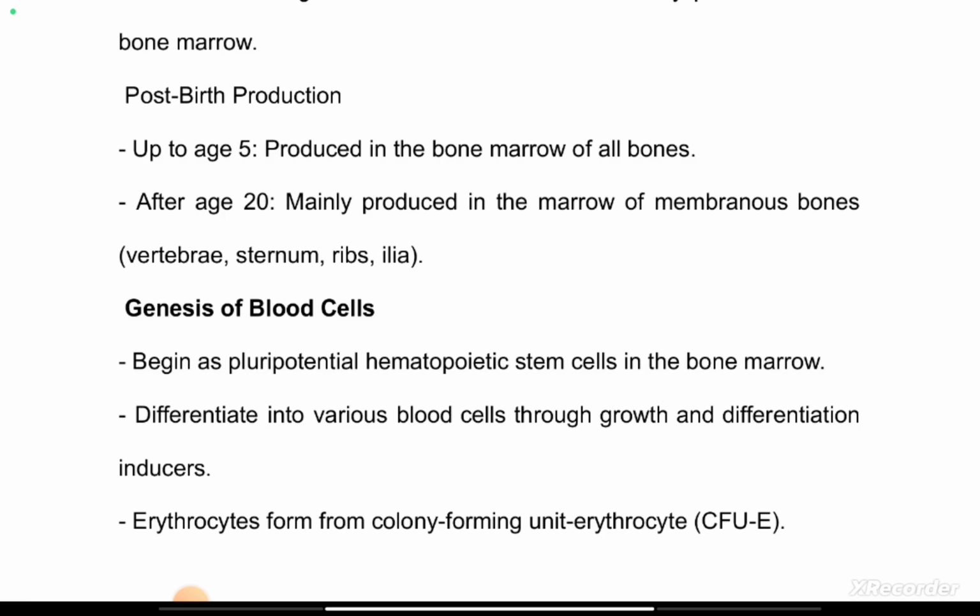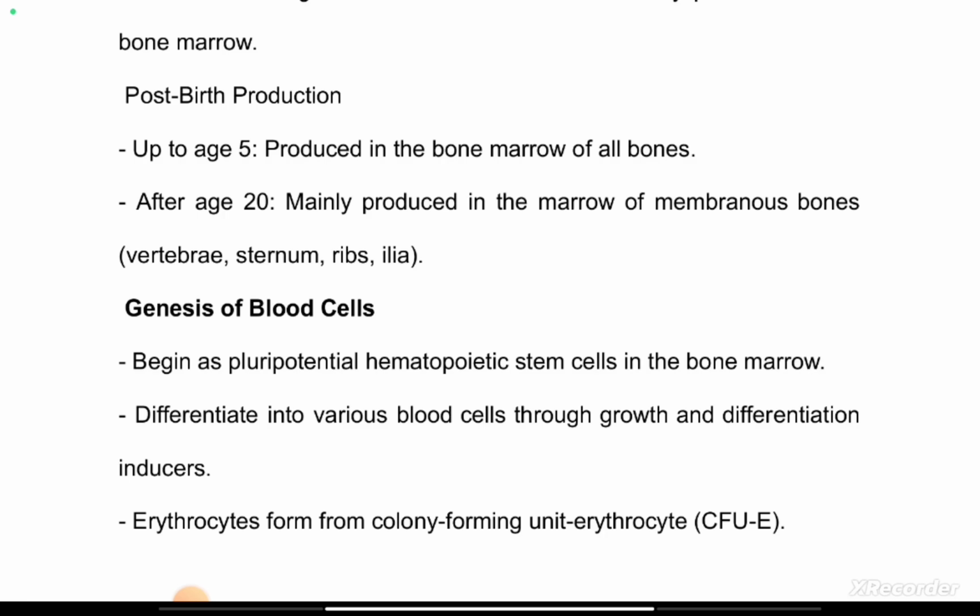The pathology is not really a pathology; the change that happened is fat infiltration of the marrow of long bones. So they stopped producing, while the membranous or flat bones continue to function.